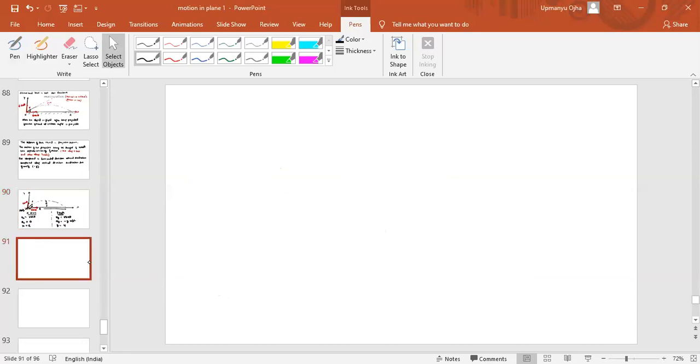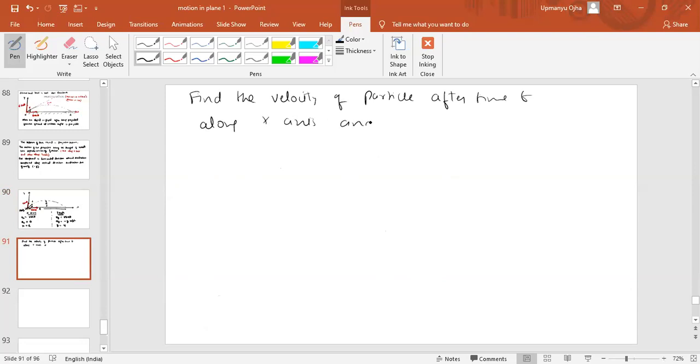Now if I ask you, find the velocity of the particle after time t, along the x-axis and y-axis, can you get the answer for this? What is the velocity along the x and y-axis?